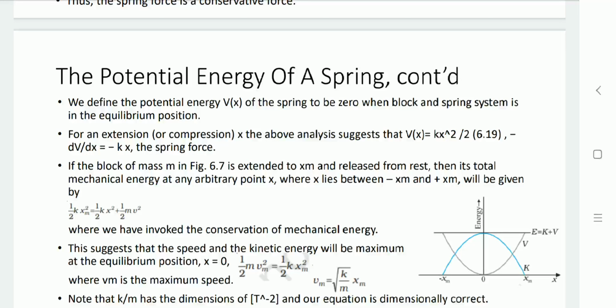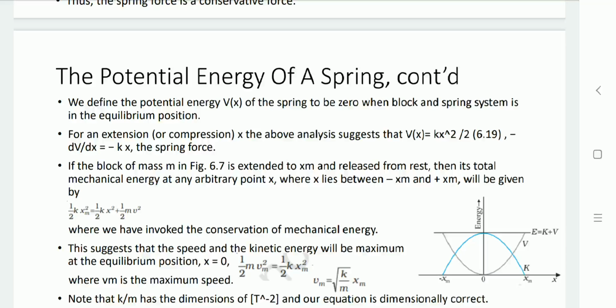So, if the block of mass m is extended to xm and released from rest, then its total mechanical energy at a point x lying between the limits minus xm to plus xm, as you can see in the diagram, gives the equation 1/2 K xm square equal to 1/2 Kx square plus 1/2 mv square, which is the conservation of mechanical energy.